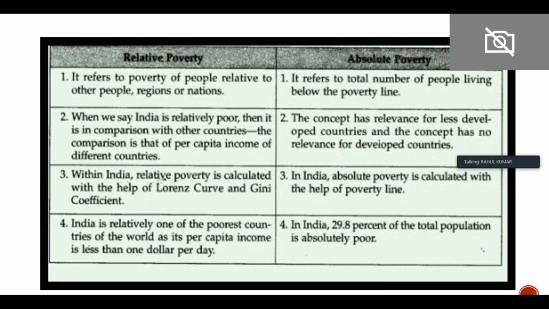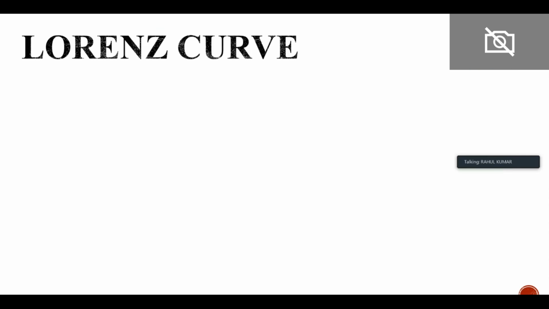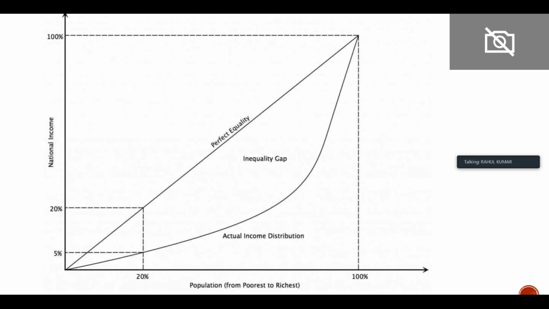Okay, I hope you have read this. In this slide you will find two new terms, Lorenz curve and Gini coefficient. We will discuss these two terms. Basically, relative poverty can be calculated with the help of the Lorenz curve and Gini coefficient. So what are these two terms? Let us see. First of all, the Lorenz curve. You can see this curve.